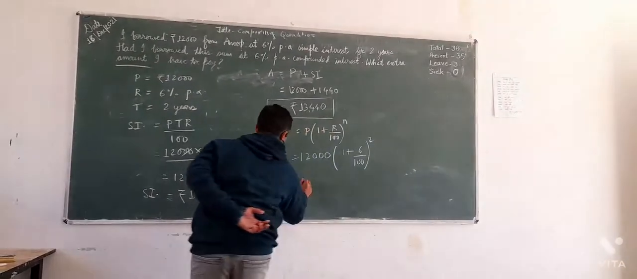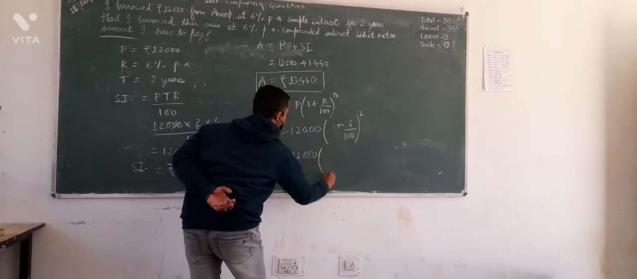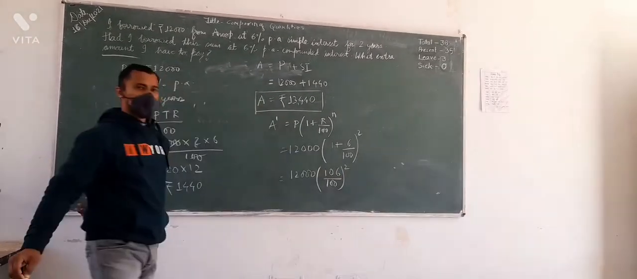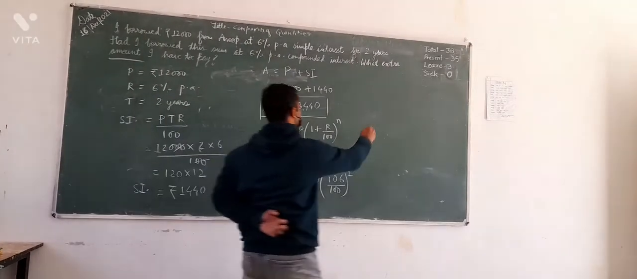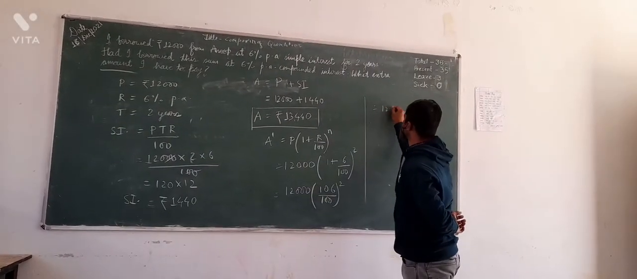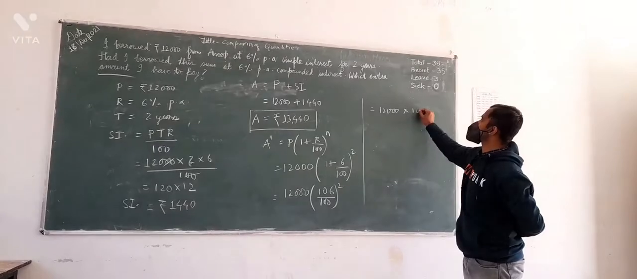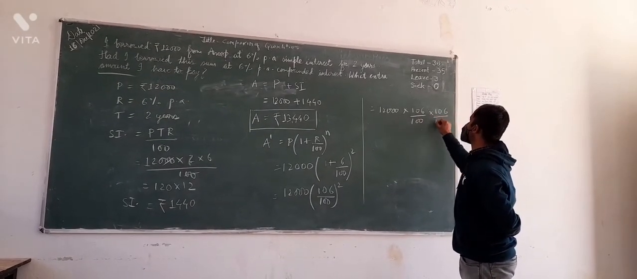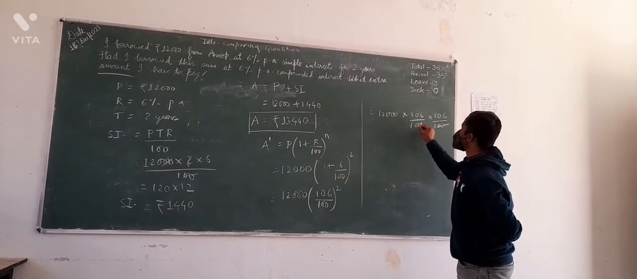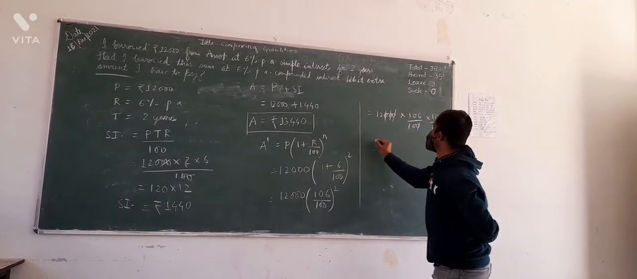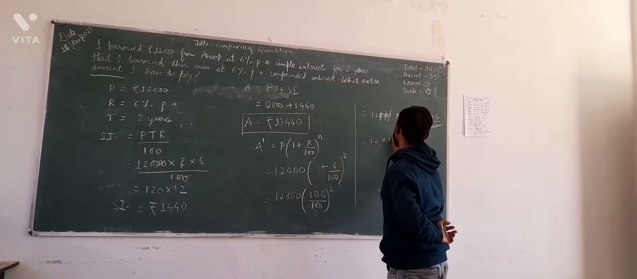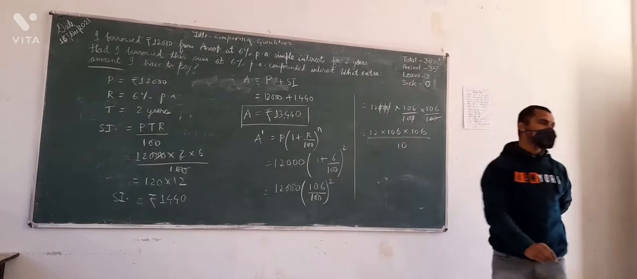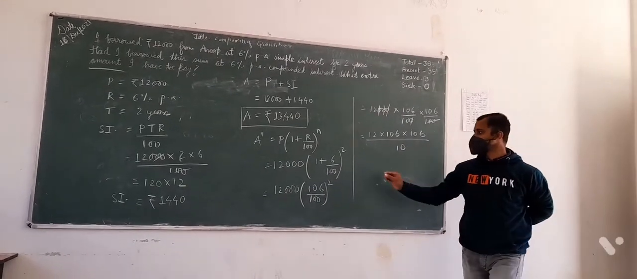So what I will do? After taking LCM it becomes 106 divided by 100 whole square. If I calculate further, 12,000 into 106 divided by 100 into 106 divided by 100. Three zeros I am going to cancel here. Now 12 into 106 into 106 divided by 10. Dividing by 10 becomes very easy. Simply place the decimal after one place value.